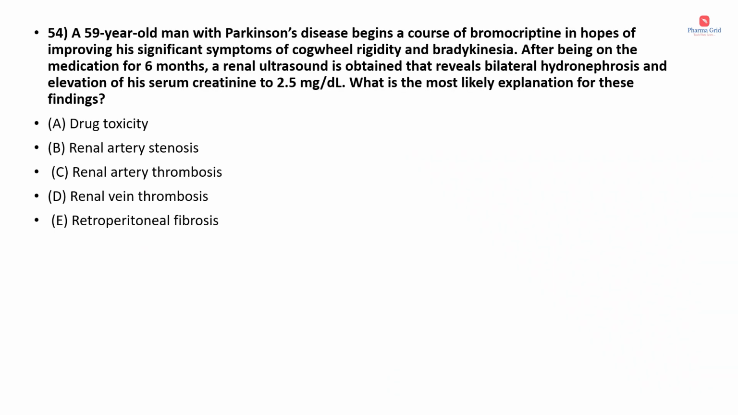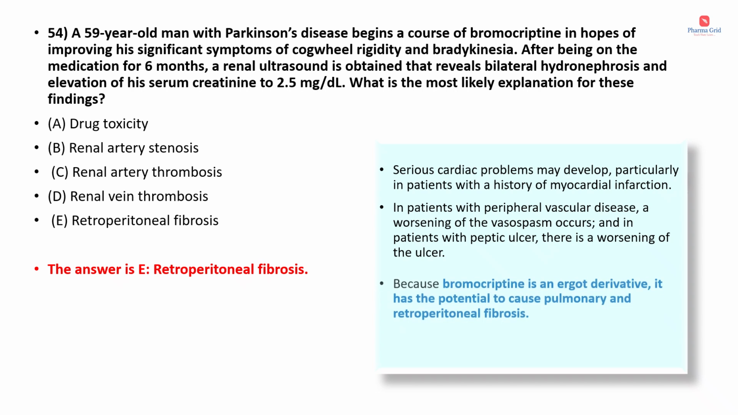Next one, a 59-year-old man with Parkinson's disease begins a course of bromocriptine in hopes of improving his significant symptoms of cogwheel rigidity and bradykinesia. After being on the medication for 6 months, a renal ultrasound is obtained that reveals bilateral hydronephrosis and elevation of his serum creatinine to 2.5 mg per deciliter. What is the most likely explanation for these findings? The options are drug toxicity, renal artery stenosis, renal artery thrombosis, renal vein thrombosis, retroperitoneal fibrosis. Here the correct answer is option E, that is retroperitoneal fibrosis.